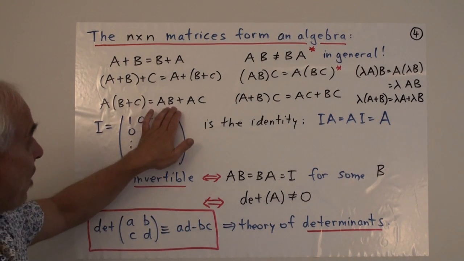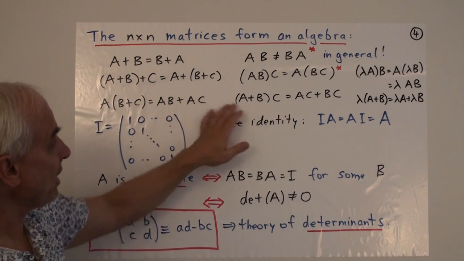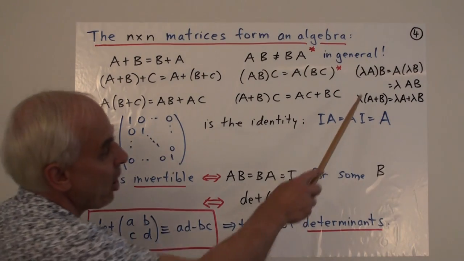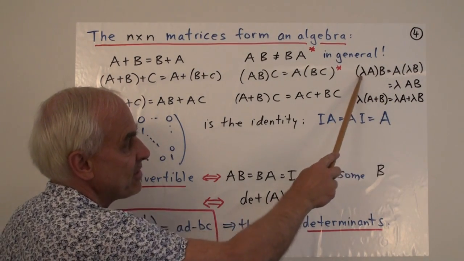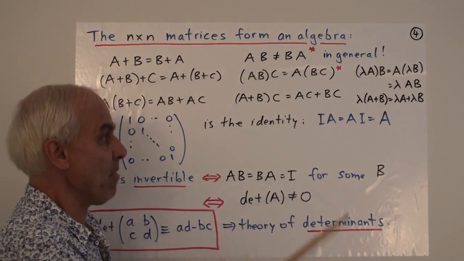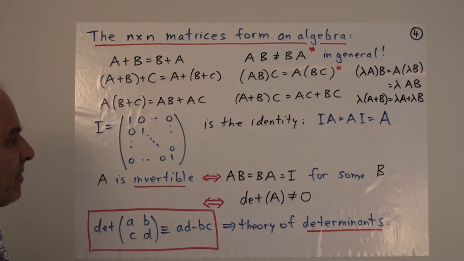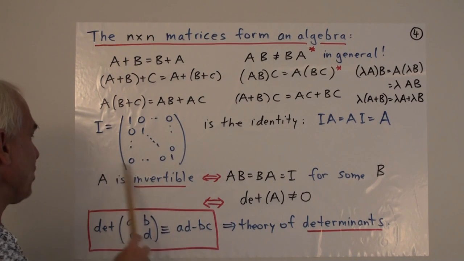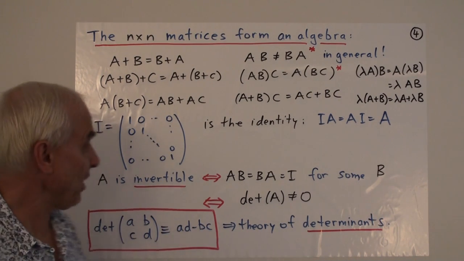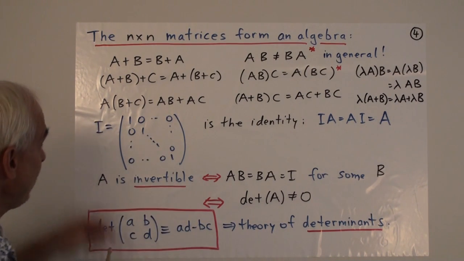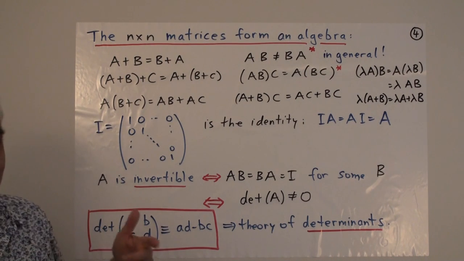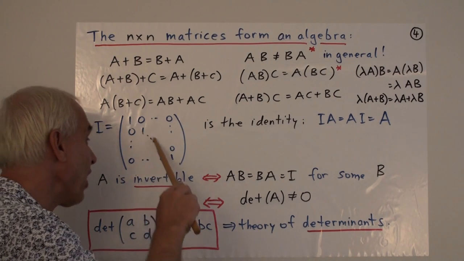There are also distributive laws in either case, and there are some laws having to do with scalar multiplication, what happens when you multiply a matrix by a scalar. It's also useful to mention this identity matrix in general. So if you have an n by n situation, here's the corresponding n by n identity matrix. It has ones down this diagonal.